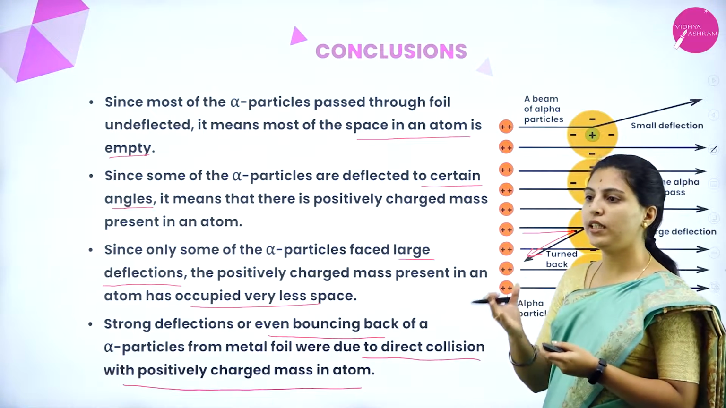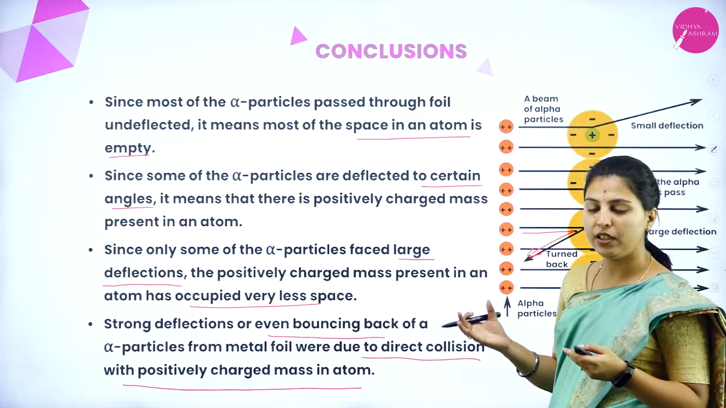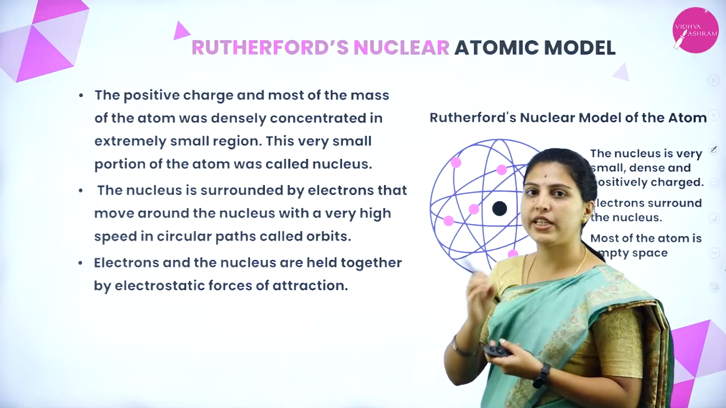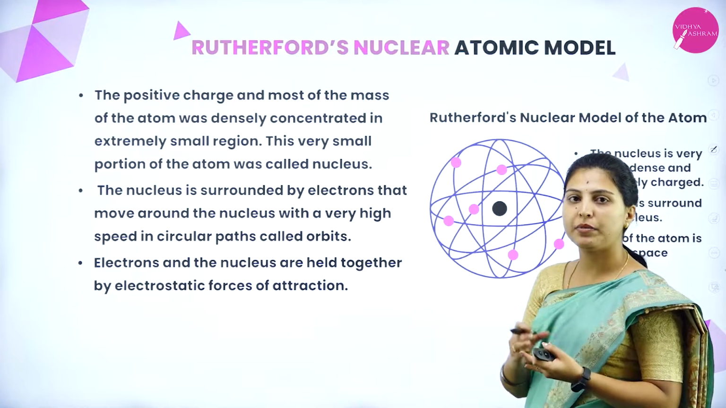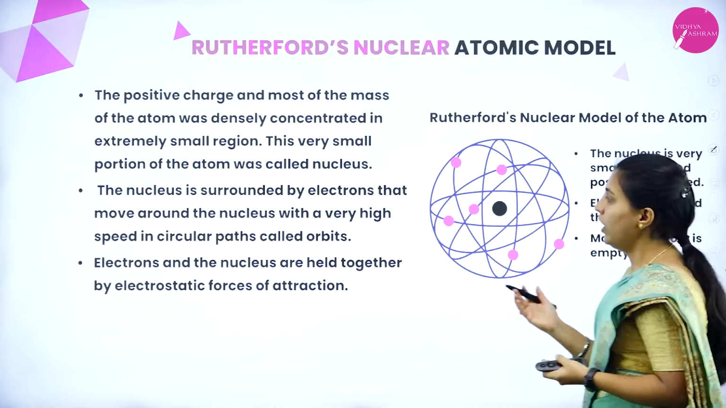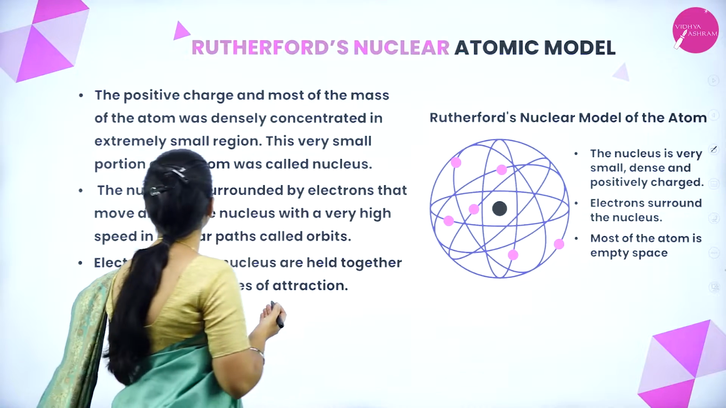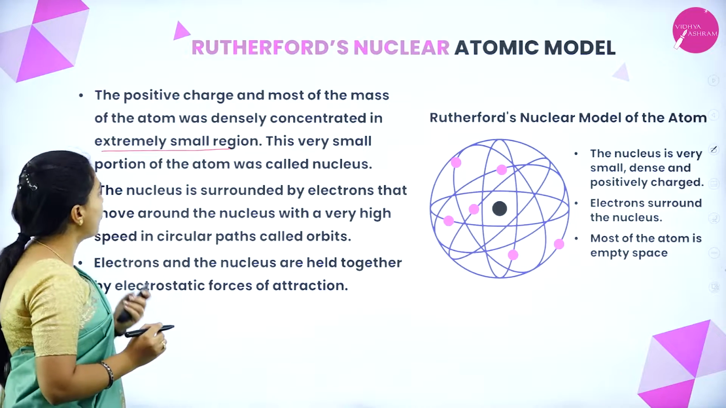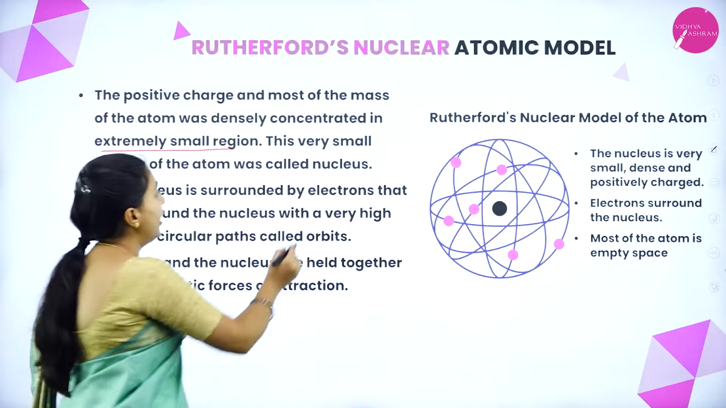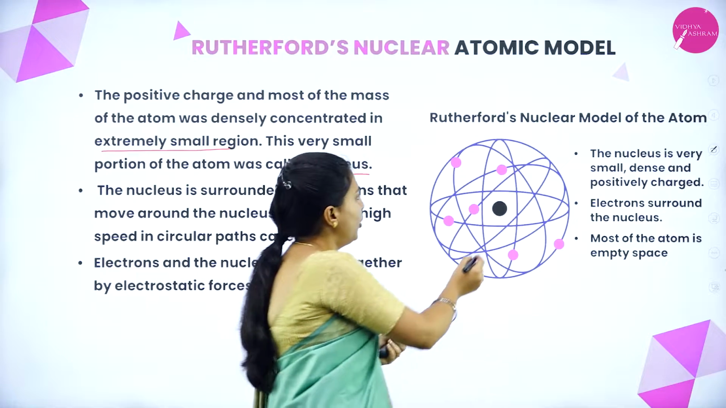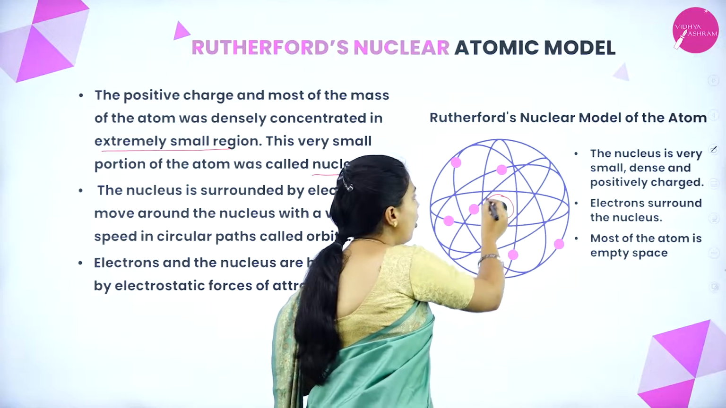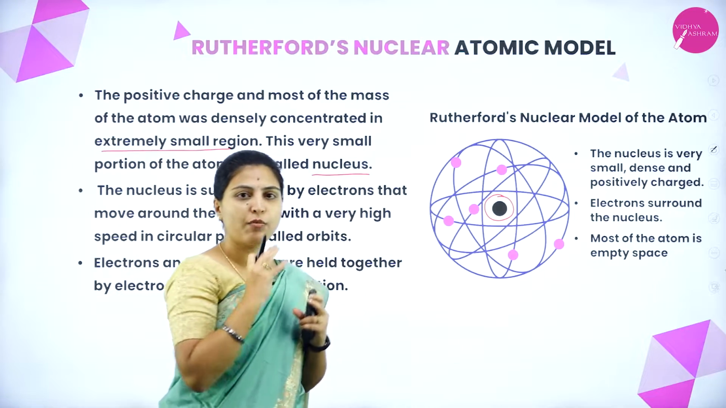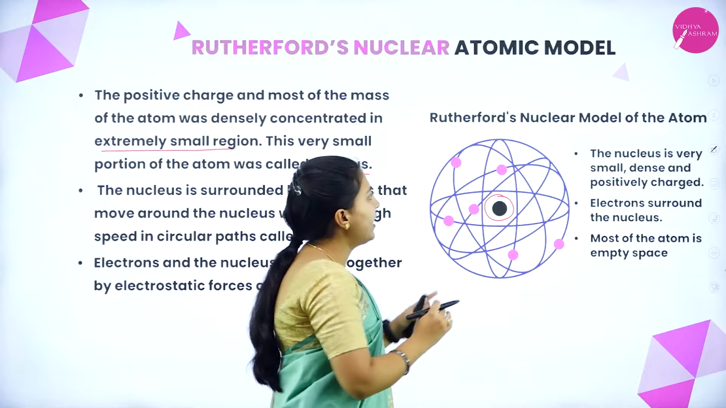So how did he take the results of this experiment? He gave some statements after these conclusions and observations. The positive charge and most of the mass of the atom was densely concentrated in an extremely small region. This very small portion of the atom was called the nucleus. In this, you have seen the very small, dense, positively charged species is present in a very small region. That region we call the nucleus.